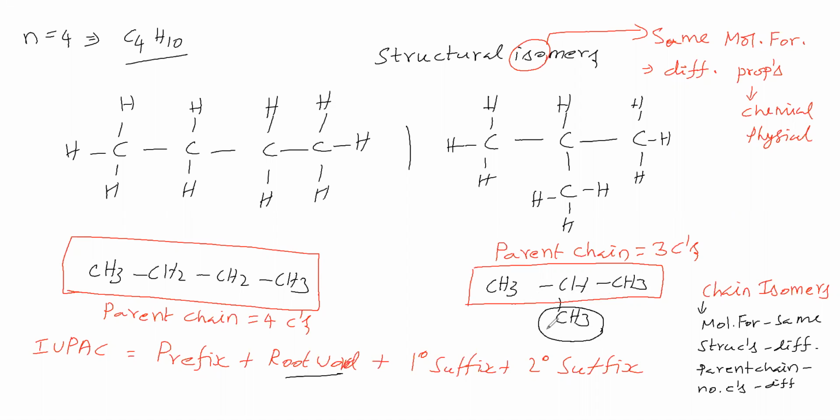No. This CH3 group is not present in the parent chain. This CH3 group is linked with the parent chain. Therefore, it comes under prefix. We know CH3 is named methyl. So here a prefix is there.